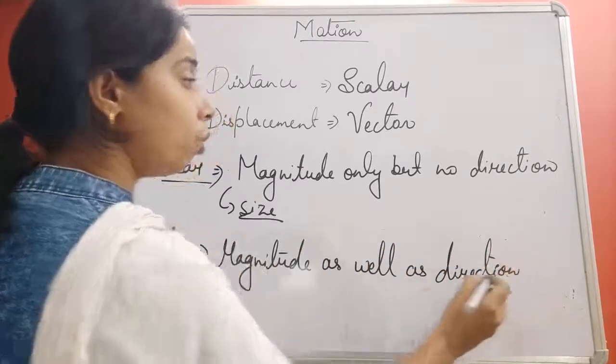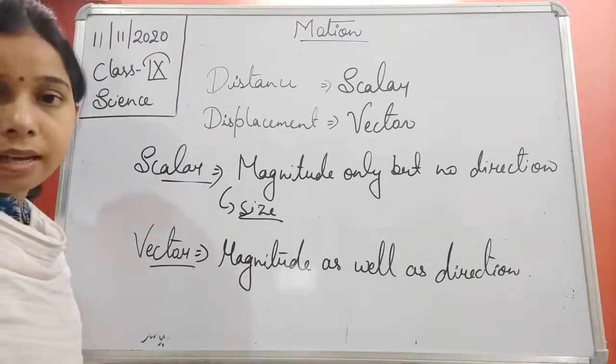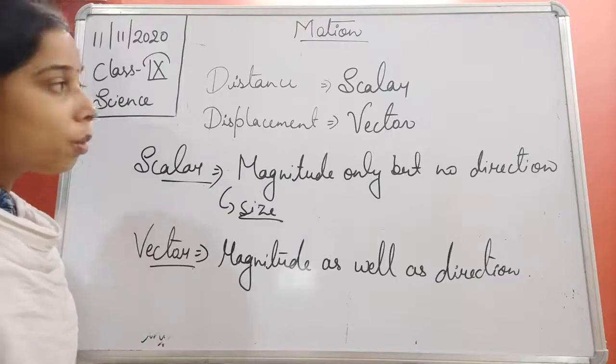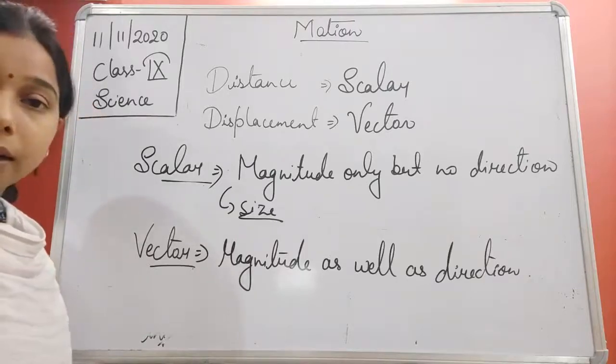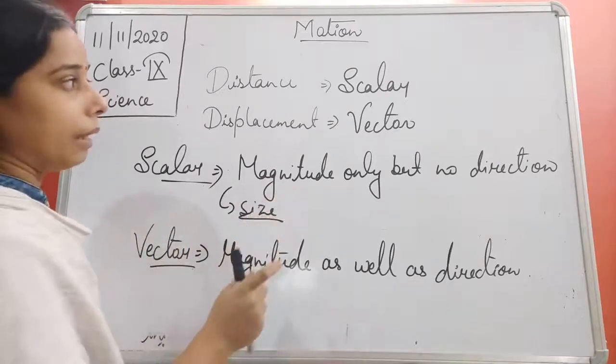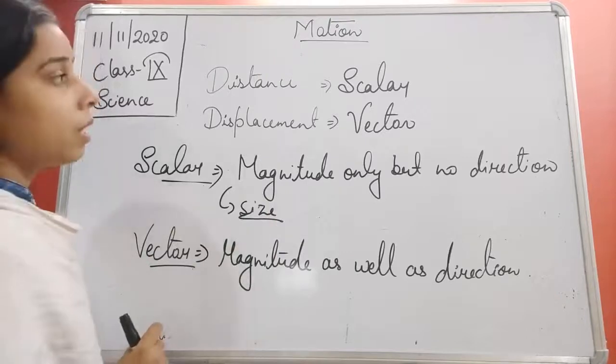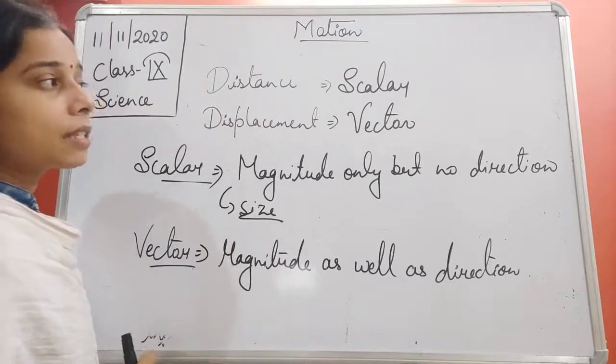So if both of the things are there, students, they will call such quantity a vector quantity. So one is a scalar quantity, another one is a vector quantity. When you compare these two quantities in the distance and displacement, what will you find? You see, students, distance is a scalar quantity.